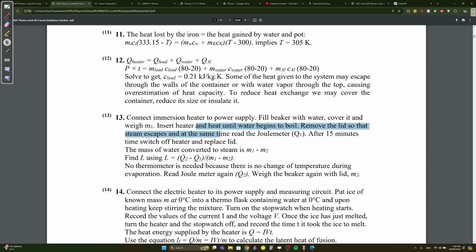Remove the lid so that steam escapes, and at the same time, read the joule meter so we know how much energy, right? After 15 minutes time, switch off the heater and replace the lid. The mass of the water converted to steam is the mass 2 minus m1, right? Mass 2 minus m1, so we know how much steam escaped. Find L using Q2.